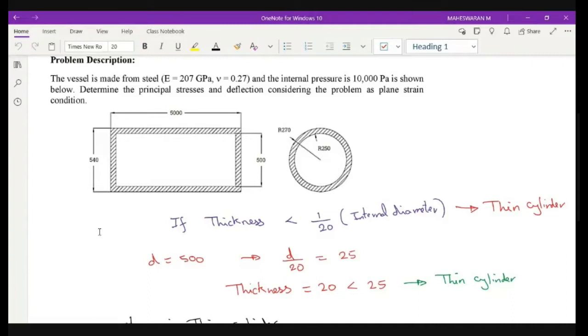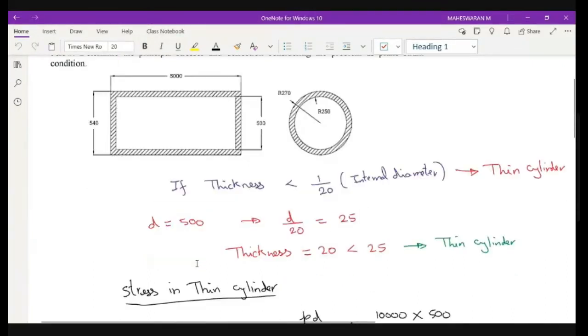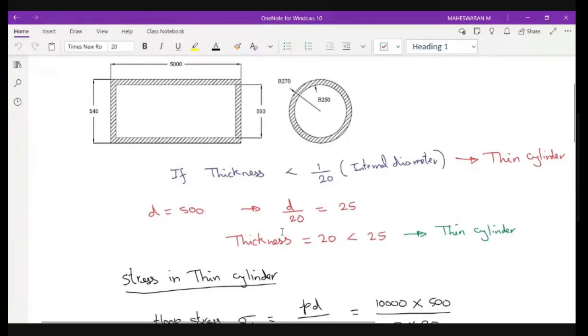So that is the condition. My internal diameter is 500, so dividing 500 by 20, I get 25. When I look at the thickness, the radii are 270 and 250, so my thickness is only 20 mm. Thickness is 20, which is less than 25, which means this problem comes under the thin cylinder condition.